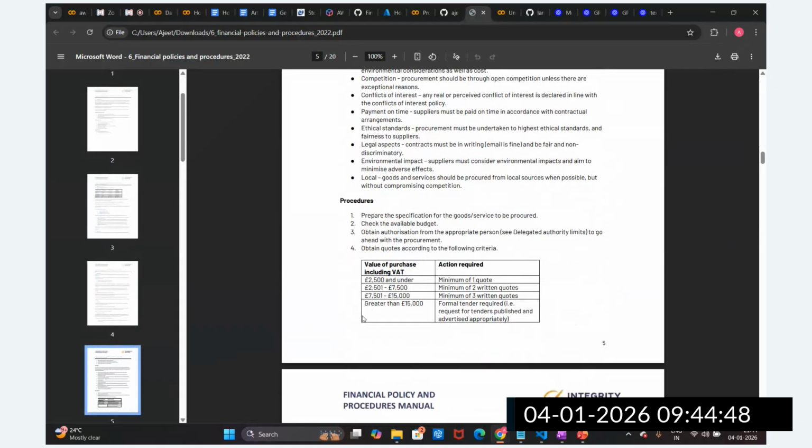Okay, there is another table. Let's understand this table also, whether it is able to fetch this information or not. What is this table? Obtain the quotes according to the following criteria. Action required: minimum of one quote for this amount.